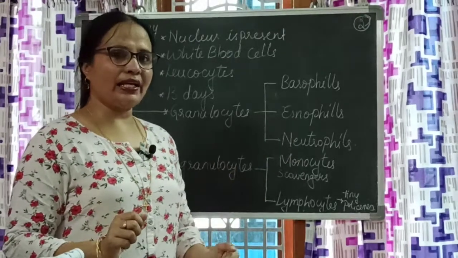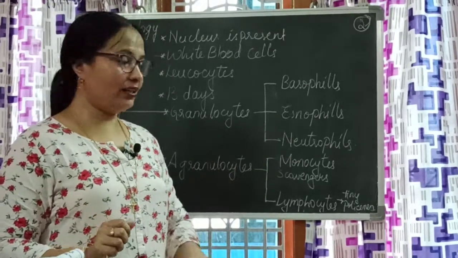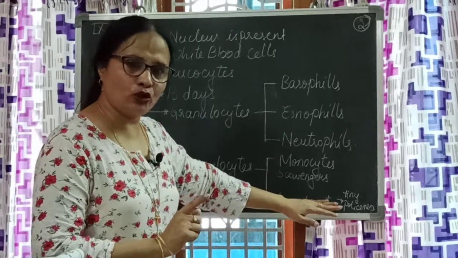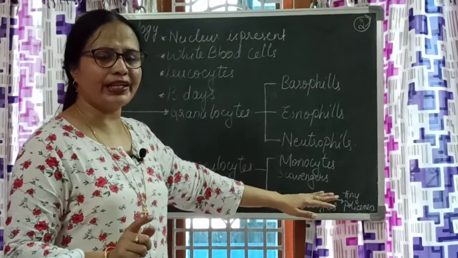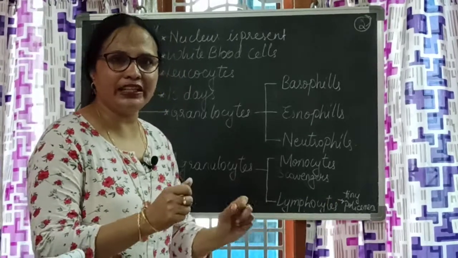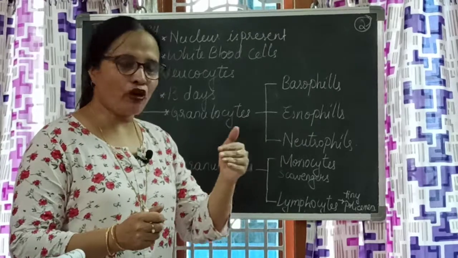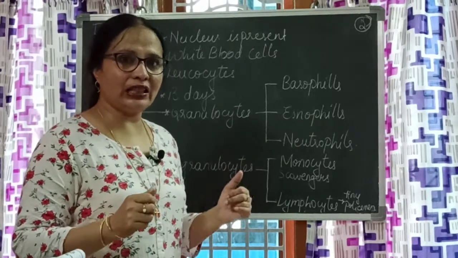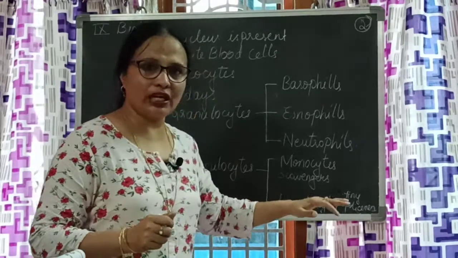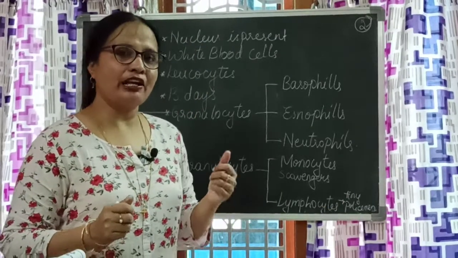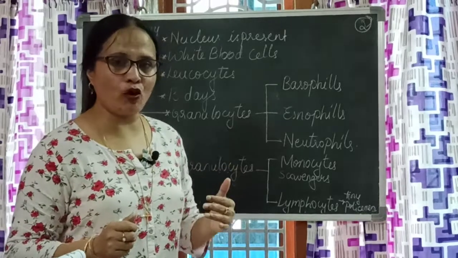By any chance if they enter, these policemen guard the body. They release antibodies and fight against the entry of any foreign body, and that's why we stay healthy. Because of their presence we are immune to some diseases. If we are healthy, we will have more immunity.